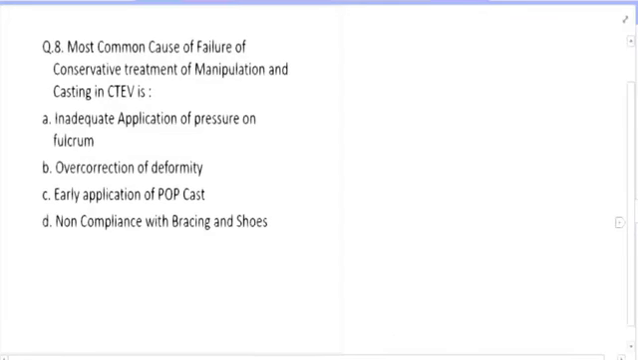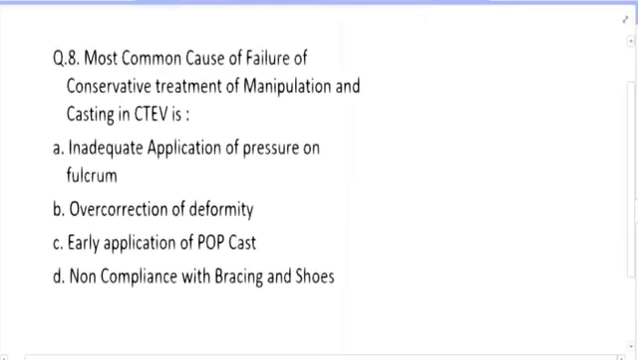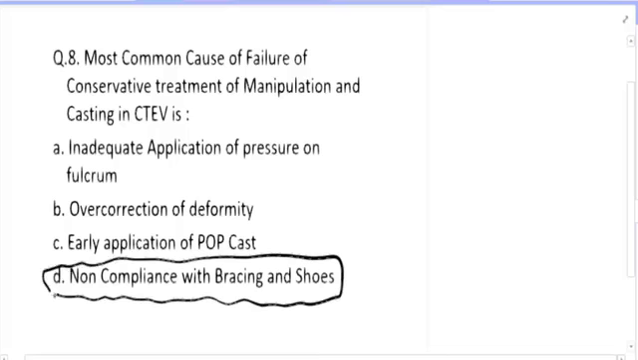Most common cause of failure of conservative treatment of manipulation and casting in CTEV is. See, whenever we talk about CTEV, what you have to understand is that the Ponseti technique is a very good technique with a very good success percentage. But whenever that doesn't work, the reason has always been non-compliance with bracing. Maybe on the part of the parent, maybe on the part of the kid, but yes, the most common cause has always been found to be this.